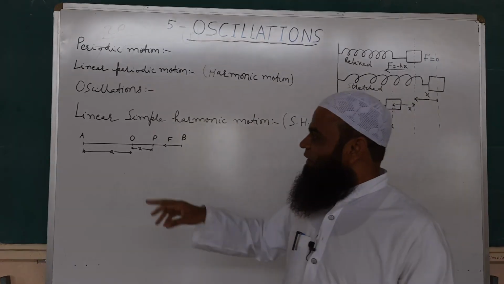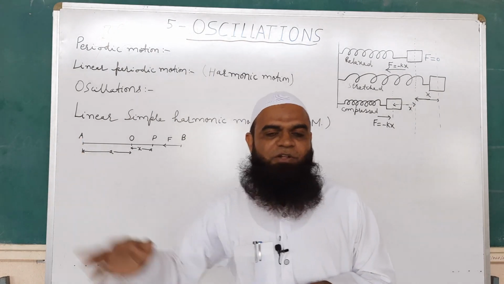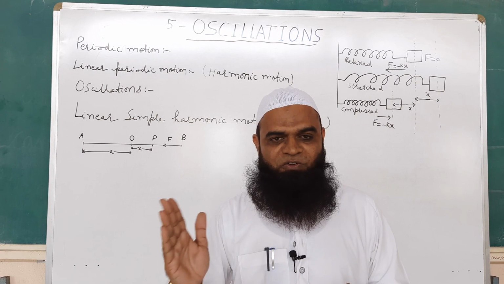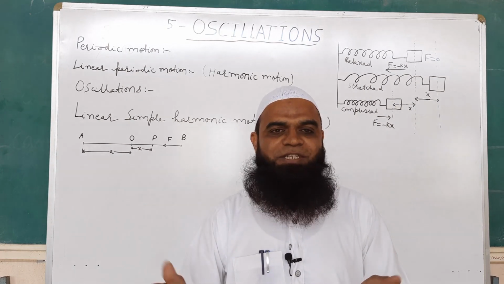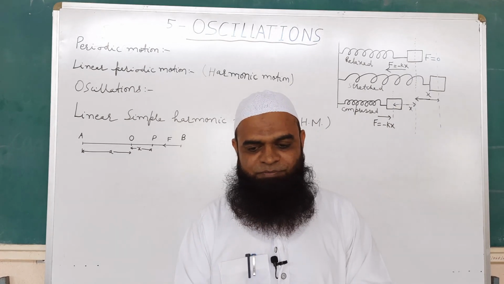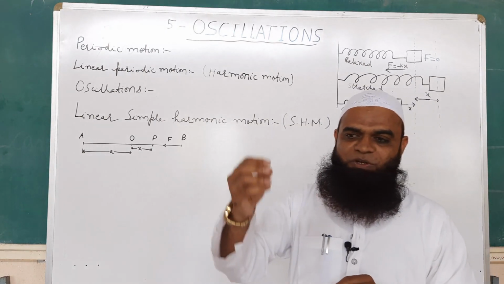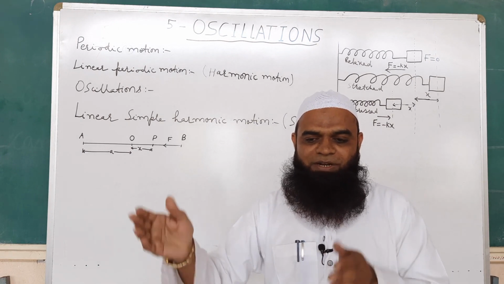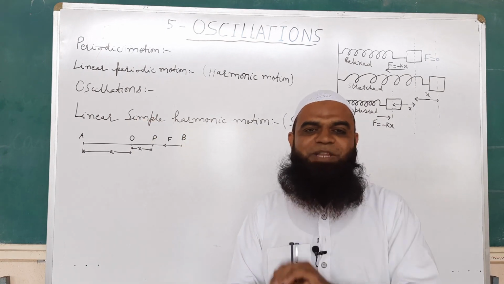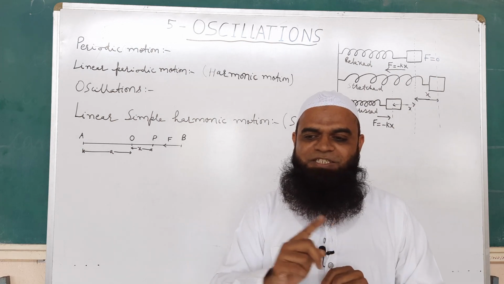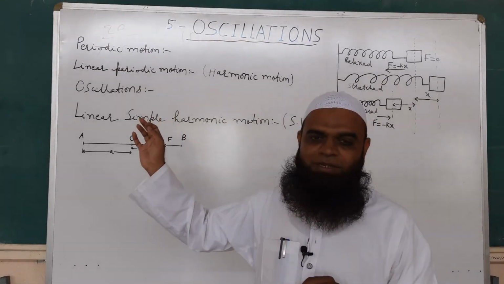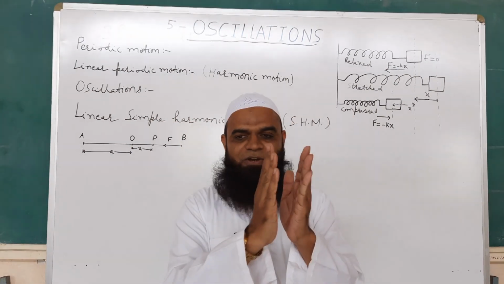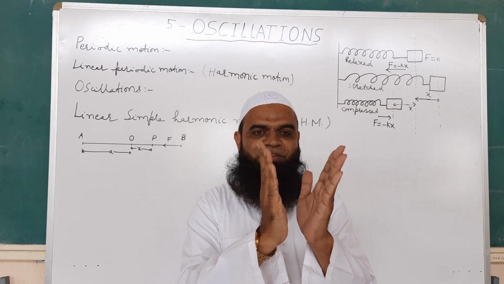Now next is oscillations. Now what is oscillation? Oscillation is nothing but to and fro motion of an object about two fixed points with respect to a mean position. For example, we can take motion of pendulum of a clock. Pendulum of a clock goes on repeating same set of movement about two fixed points with respect to one mean position. Now one such set of movement is called as oscillation and the motion is called as oscillations. Secondly, we can give example of vibration of prongs of a tuning fork.